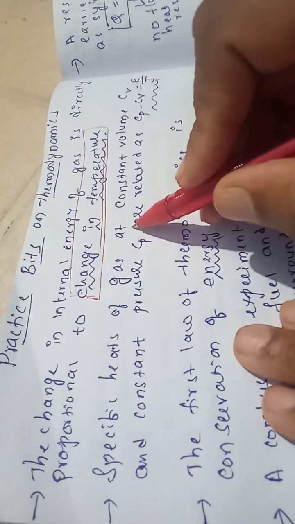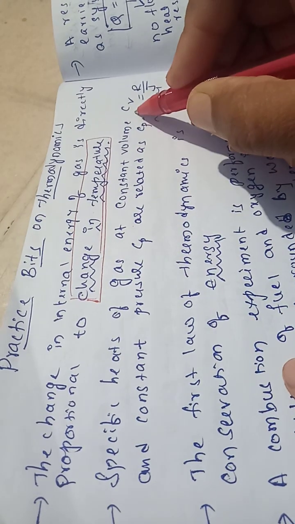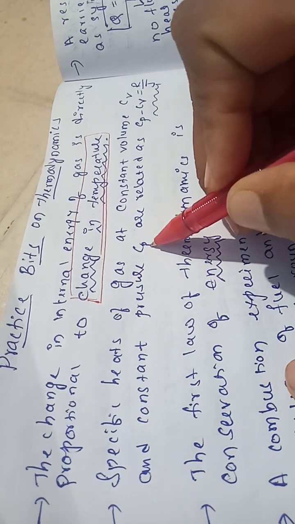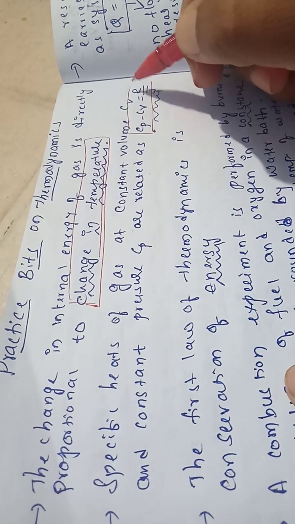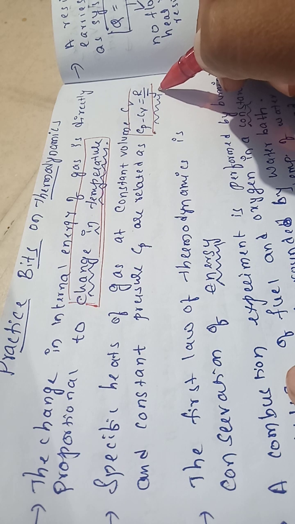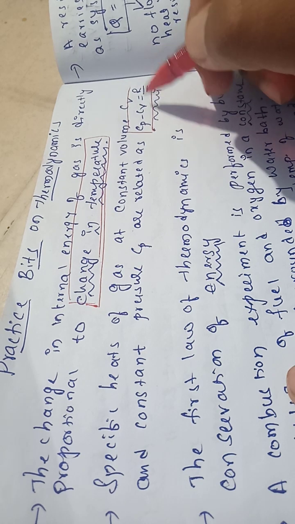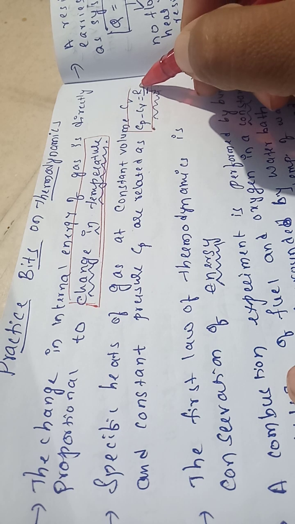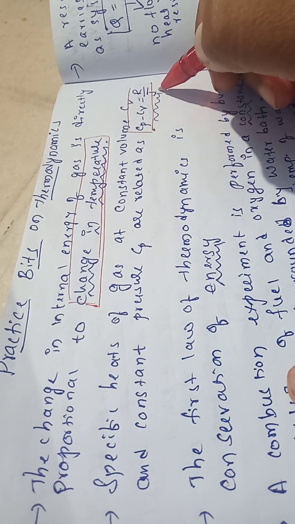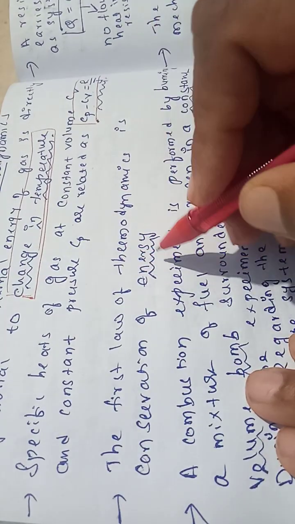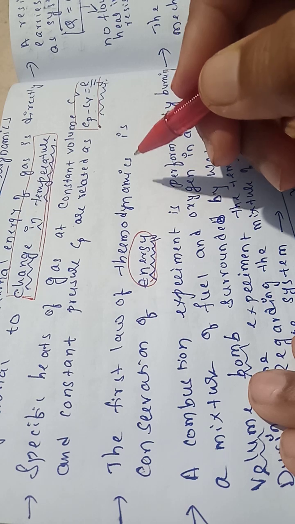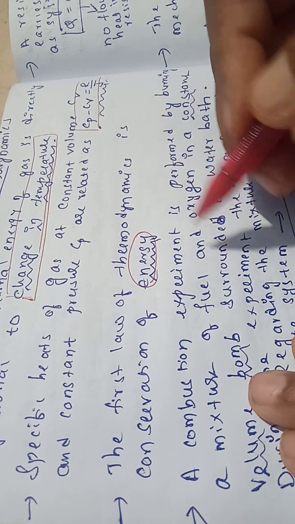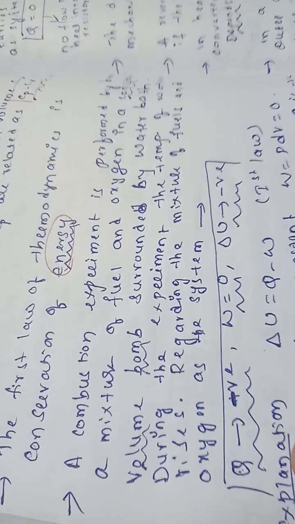Now specific heats of gas at constant volume Cv and constant pressure Cp are related as Cp minus Cv is equal to R by J. J we call mechanical equivalent of heat. The first law of thermodynamics is nothing but the law of conservation of energy. Now here he gave a question.